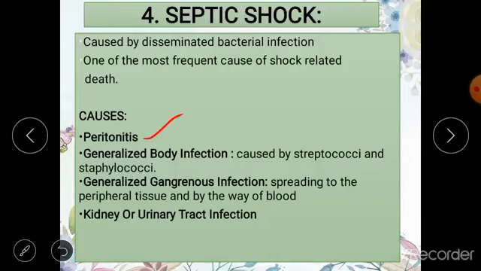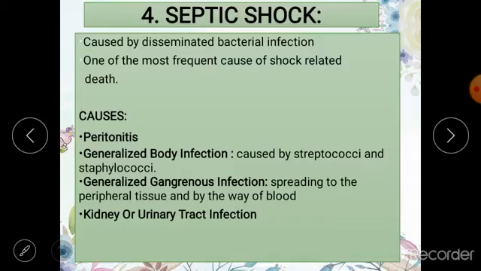So whenever there is any infection within your peritoneum, it causes the inflammation of peritoneum. This is known as peritonitis. Any other infection due to streptococci or staphylococci, for example, any infection of the skin or any other respiratory tract infection, if these bacteria and their toxins gain access to your blood, they can cause disseminated infection. Then there can be generalized gangrenous infections.